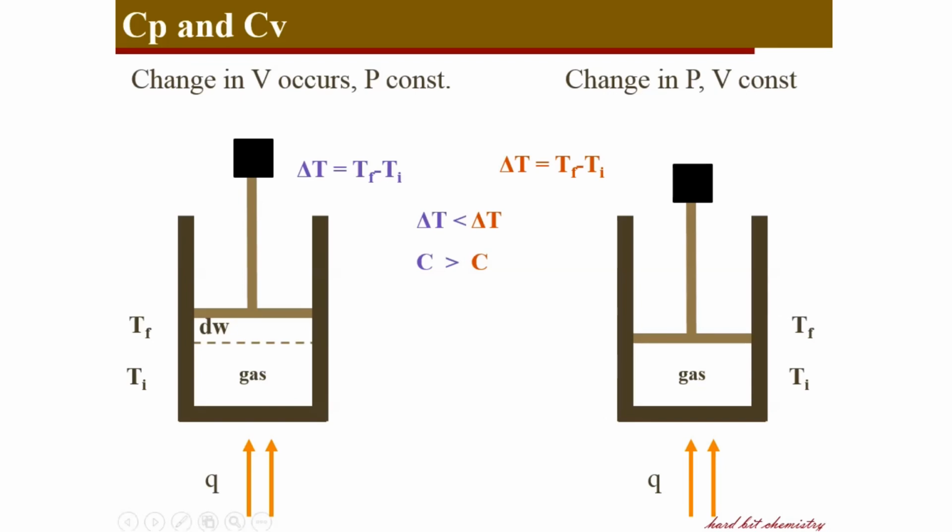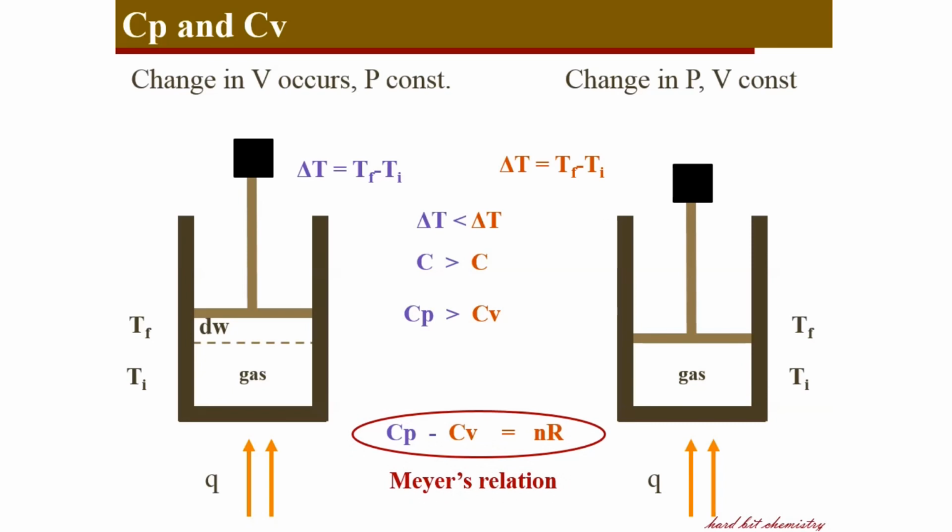That is, by absorbing the same amount of heat, the two systems undergo different temperature change or different internal energy change. So the system whose temperature changes largely has lower heat capacity than the other system. So you can say heat capacity at constant pressure is larger than the heat capacity at constant volume. And Mayer, a German scientist, gave a relation between the two heat capacity terms, that is, Cp minus Cv can be written as nR,